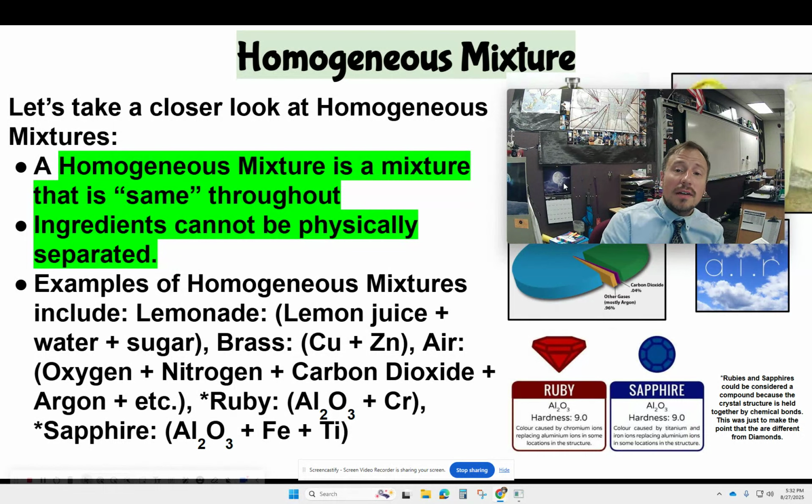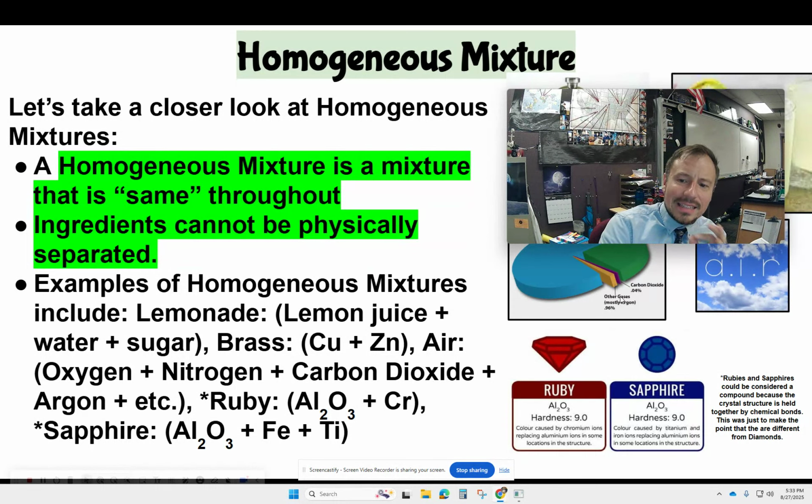Now, ruby and sapphire, I put a little asterisk next to them just because it's a little tricky. So ruby and sapphire are actually the same chemical compound. It's aluminum oxide, and it's structured like a crystal. So now we're getting to gemstones and crystals, but they're the same. It's called corundum, aluminum oxide.